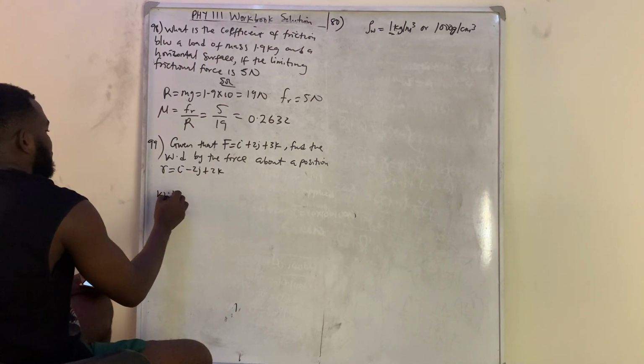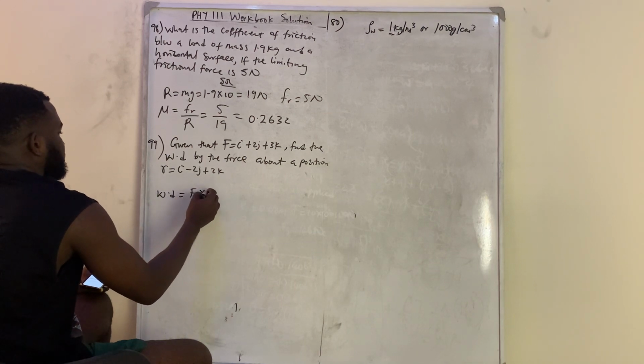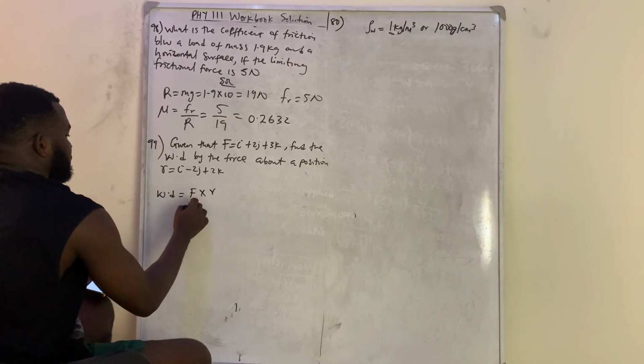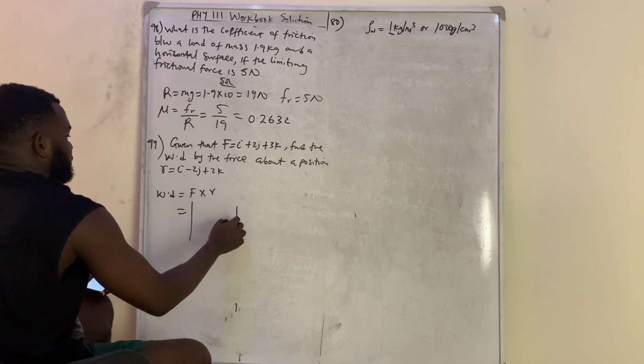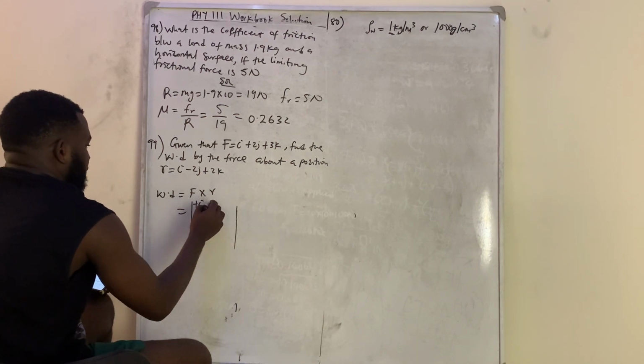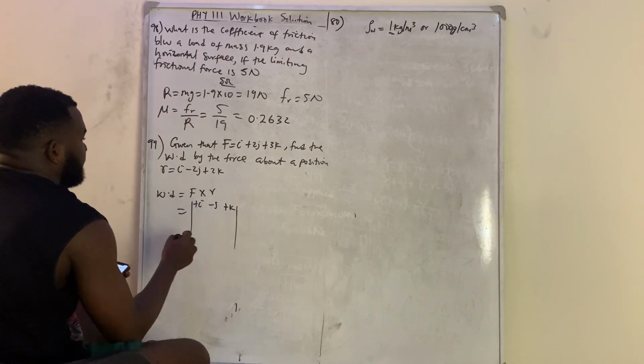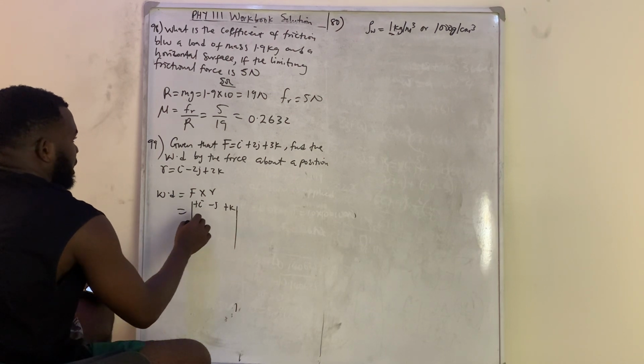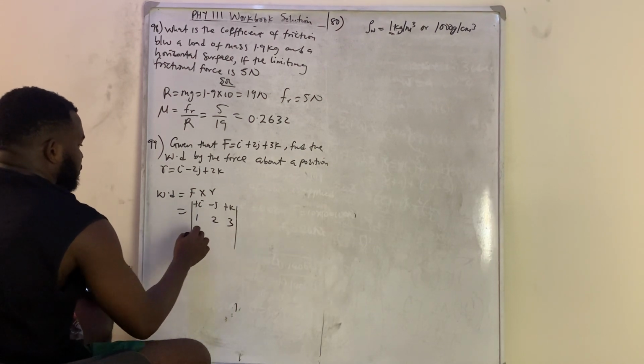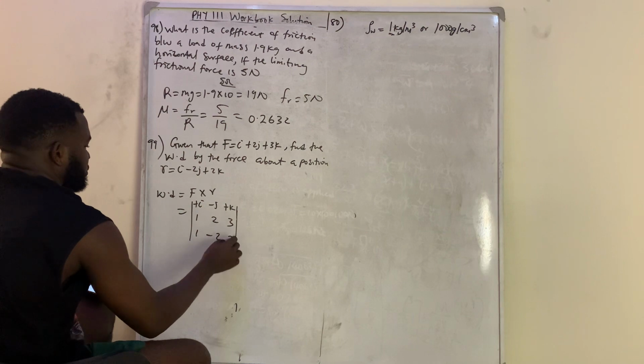Okay, so work done is equal to F cross r. So I have i, j, k, then 1, 2, 3, and 1, minus 2, 2.